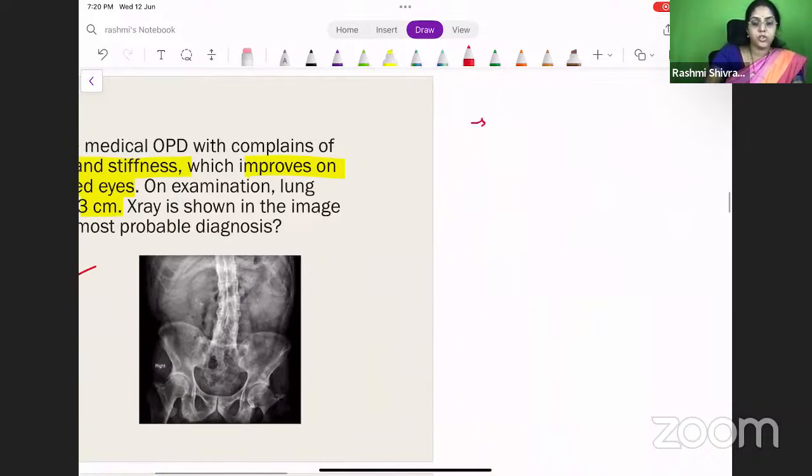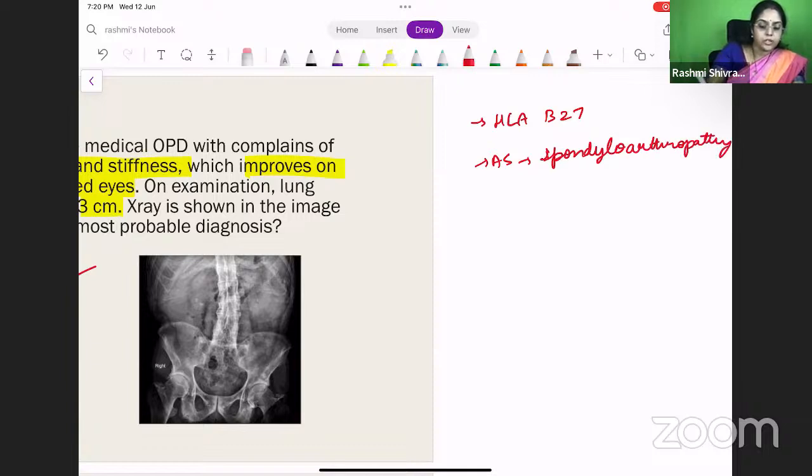But some more MCQ points. What is the predisposition? HLA-B27 is a predisposition, right? What is ankylosing spondylitis? It is basically a spondyloarthropathy. It is central predominant or axial predominant. The axial skeleton is affected. It is most common in males. Our question is also describing a male. It is more common in HLA-B27.